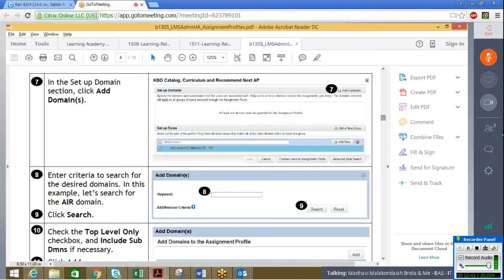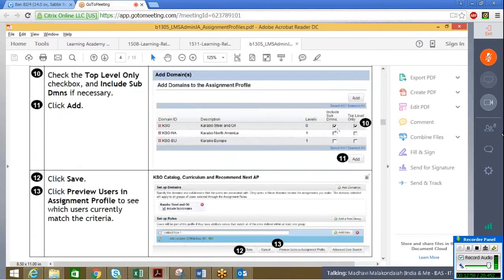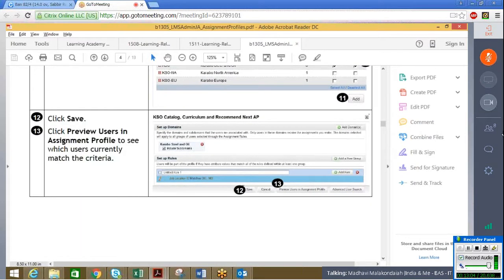Coming back to the next screen, you are selecting the domain. First thing you do is add the domain. You will search for the domain and click on the search button. From the drop-down of your domain, select whichever domain you want. After that, go back and save. So your rule for a user will get saved.